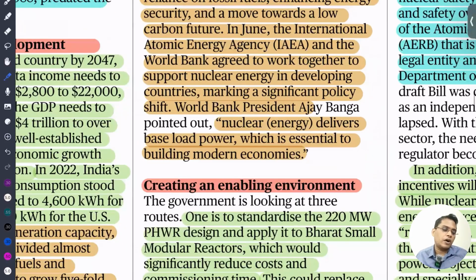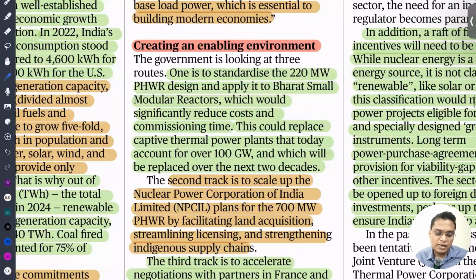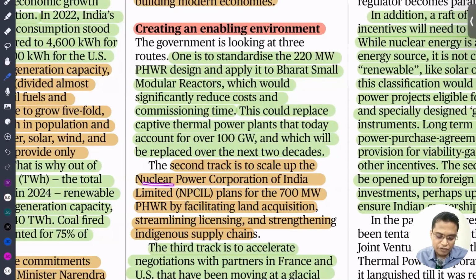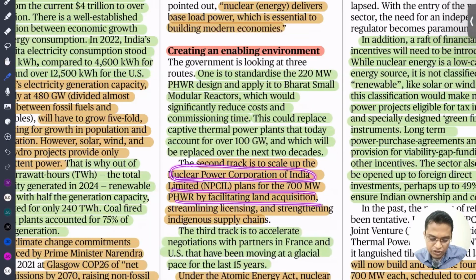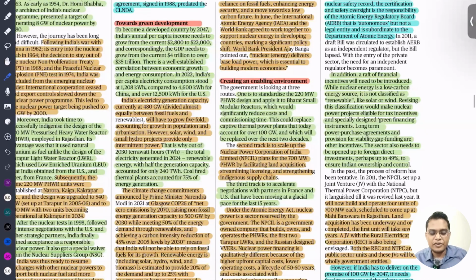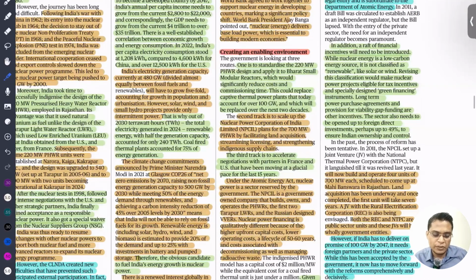If you look into the operational aspect, it is the Nuclear Power Corporation of India, NPCIL, which is operating. I think you can just read it out. I've already explained the context details. These are minor details given, which are helpful for your examination. Don't miss anything.